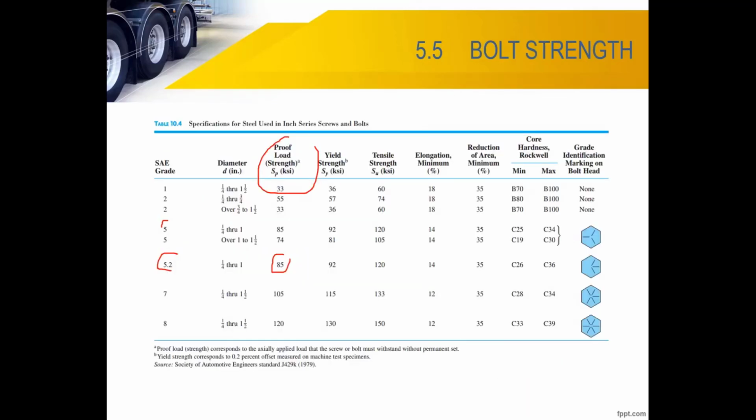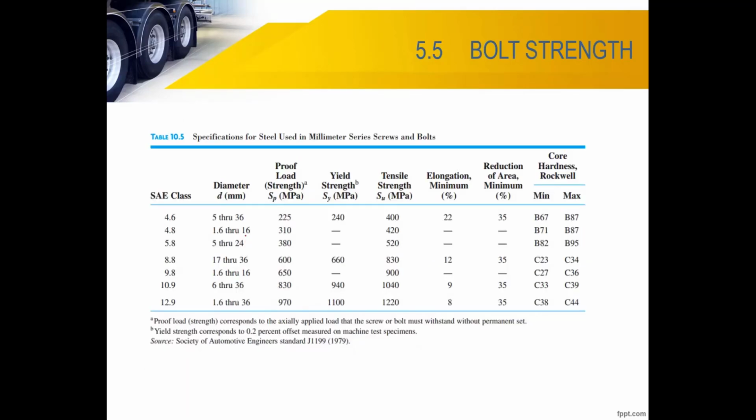We use metric, so in your textbook table 10.5 is the metric table, the bolt strength.